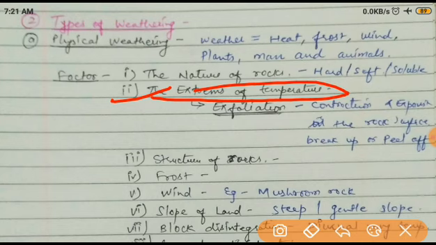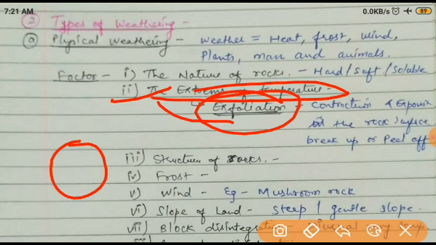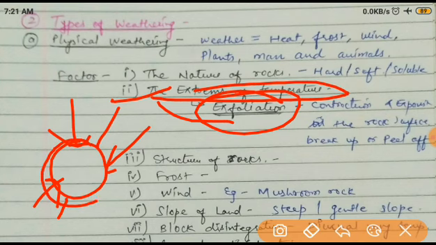And there is also a very good terminology along with it: exfoliation. Exfoliation is simple. Take one rock. There is very extreme heat in the daytime, and at night time it contracts because of the cold. I am talking about extreme heat, which happens in desert areas. Then what will happen? Because of this contraction and expansion, the outer cover is peeling out. It means the outer surfaces start removing.